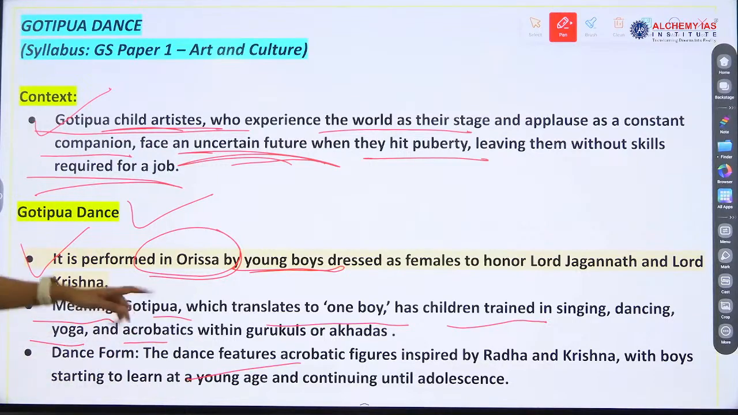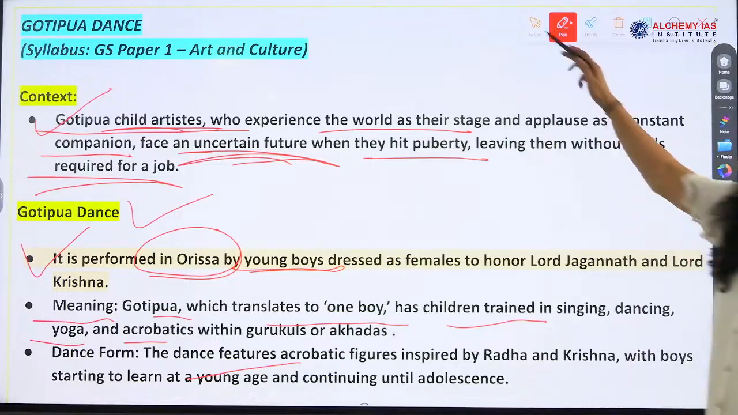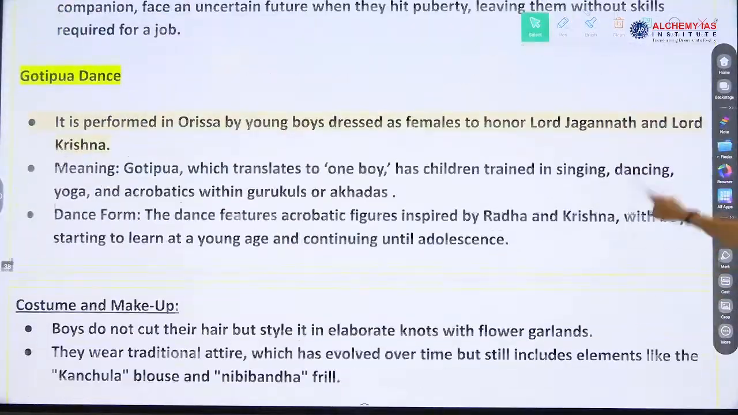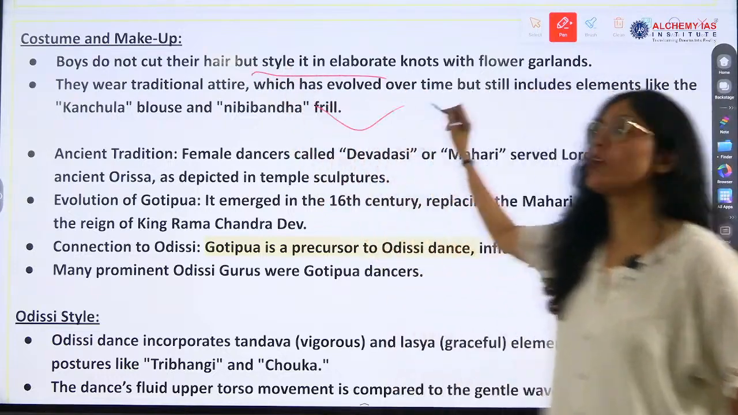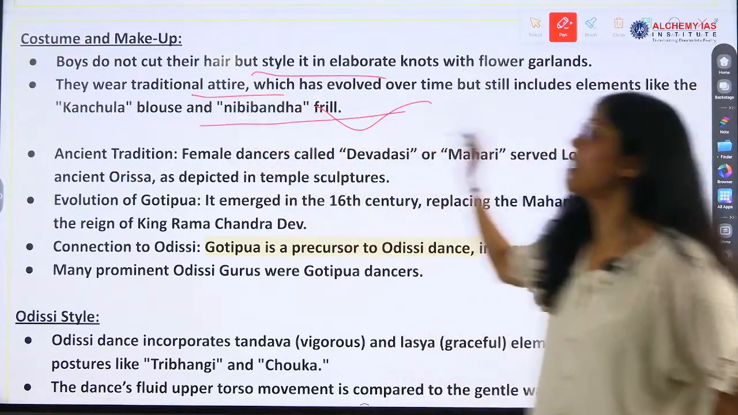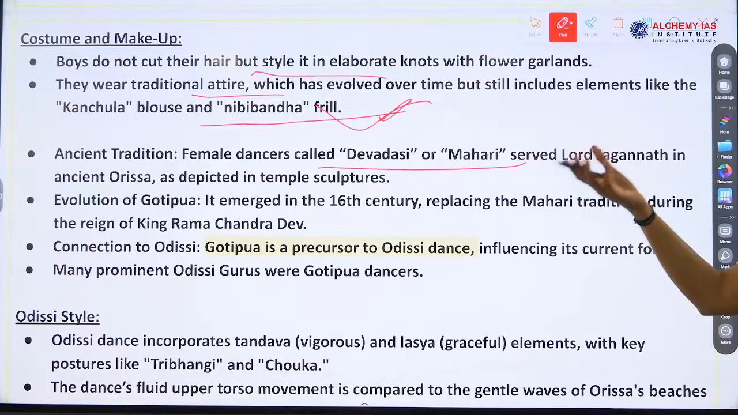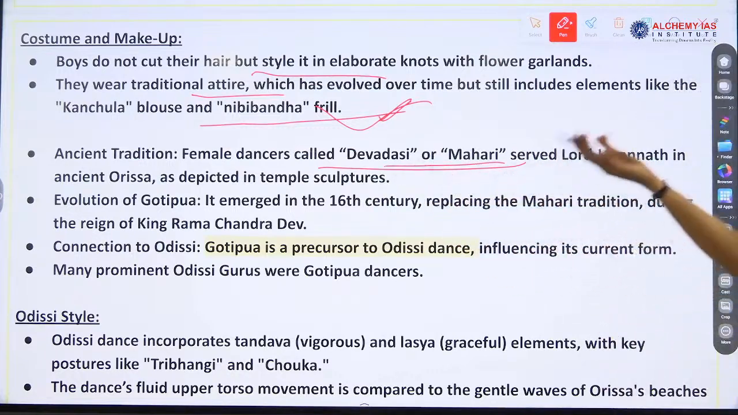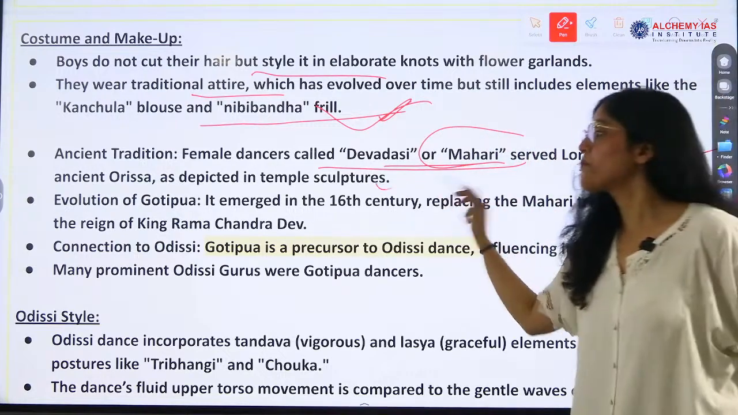The dance form features acrobatic figures inspired by Radha and Krishna. Go and watch this dance. Okay? Costume and makeup. Yes? Very good. Boys do not cut their hair, okay? And then they wear traditional attire, kanchula and nibi band frill. Ancient tradition: female dancers called Devdasi or Mahari served Lord Jagannath in ancient Odisha.